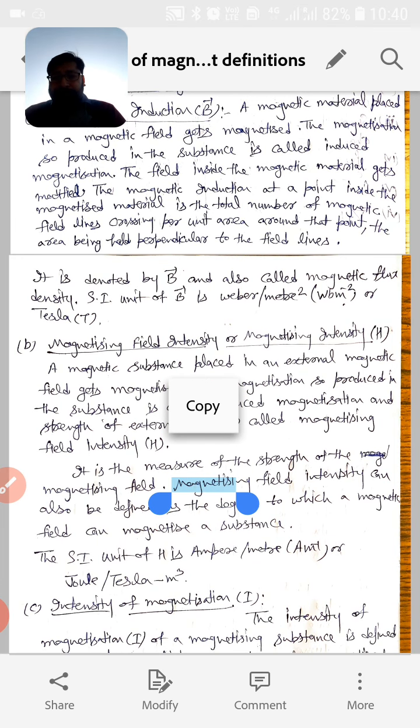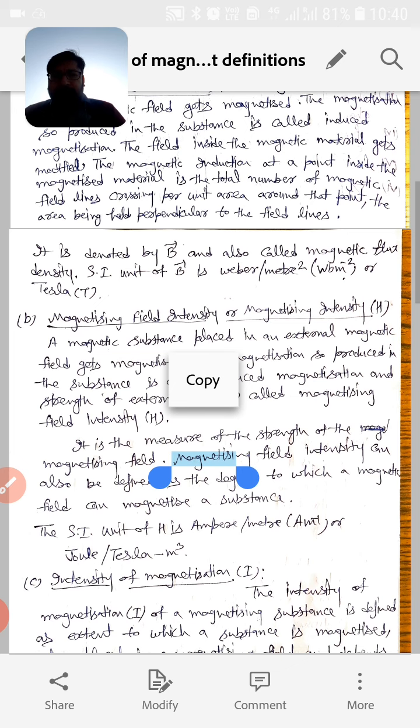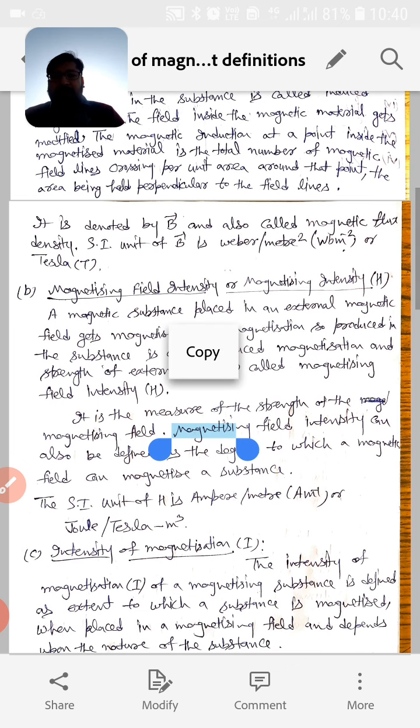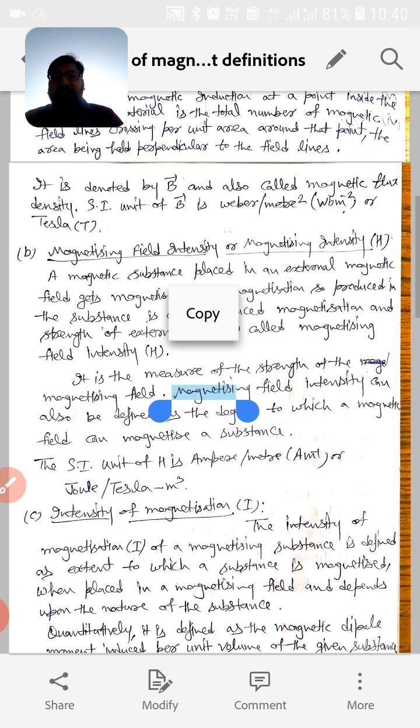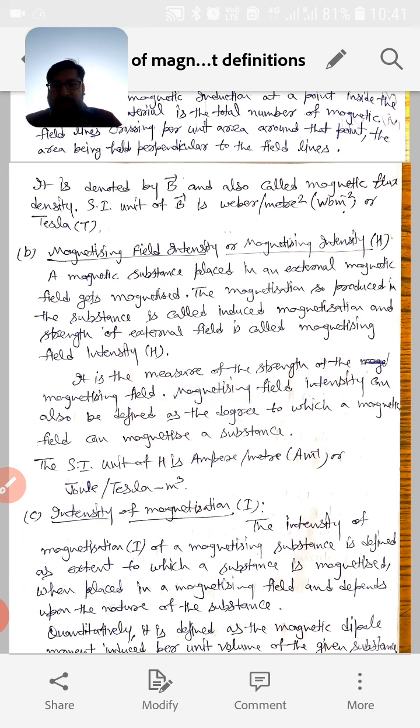So H is the measure of the strength of the magnetizing field. Magnetizing field intensity can also be defined as the degree to which a magnetic field can magnetize a substance.